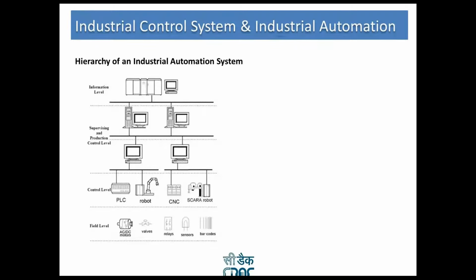Now next is the information level, where the plant production manager is there. This plant production manager has to get the data for every machine, and he has a centralized data system where the information is being gathered.